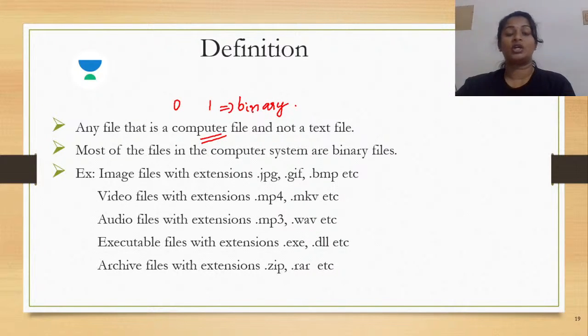So as I told you, we are talking about the concept of binary. When things are in a format which is easily understandable by a machine, we call that format binary. We are talking about files here, and the content of the file would be in a format which is easily understandable by the machine. One thing we need to understand is that it is not a text file. So since it is not a text file, it wouldn't be in a format that is easily understandable by a human being.